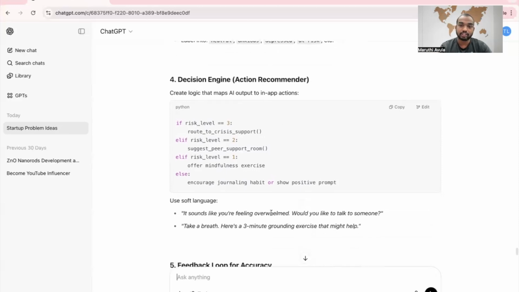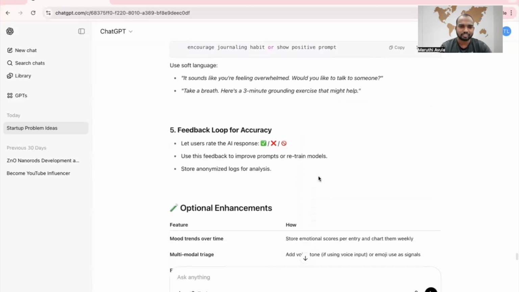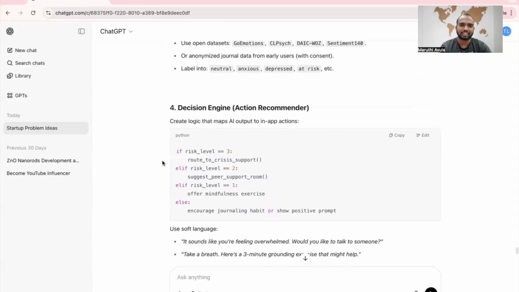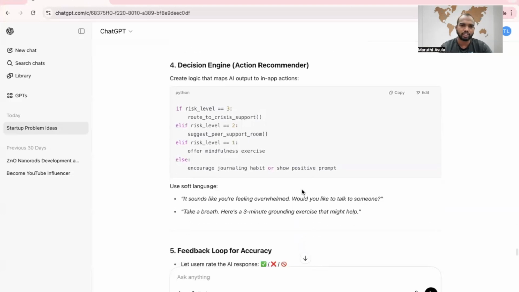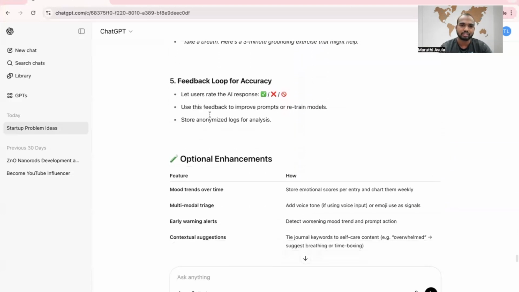The decision engine. This is the code. See, the complete code is given by ChatGPT. We don't need to learn coding from scratch. The only thing you need to understand is: if risk level is equal to 3, route to crisis support. So it will go to the trainer, professional. It also supports some kind of activities. Let's build some activities in our app itself, so it will help them to choose fast.